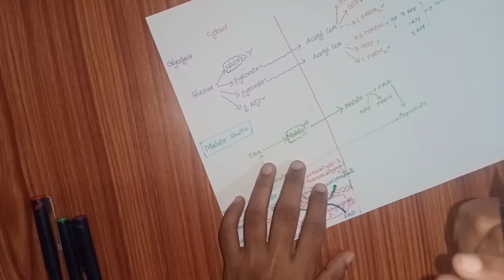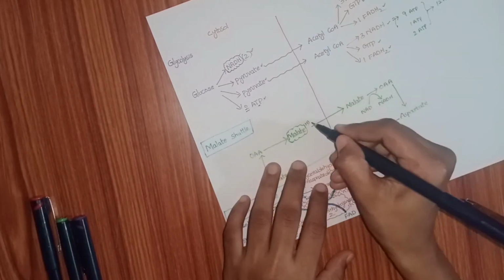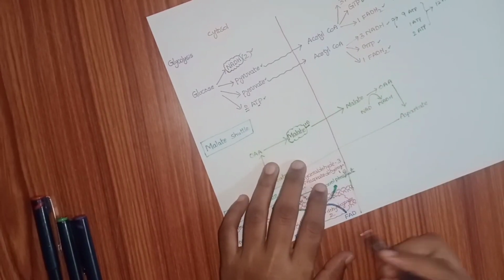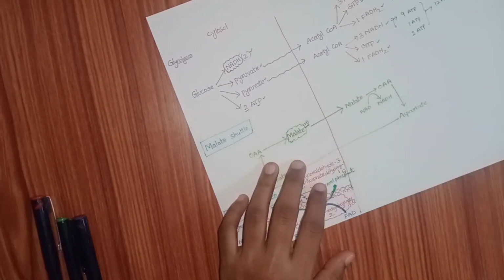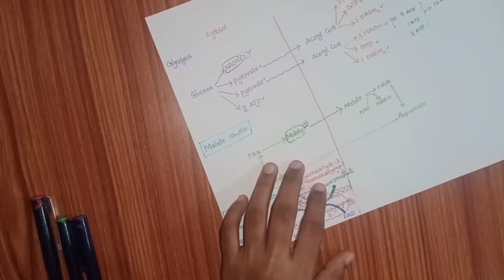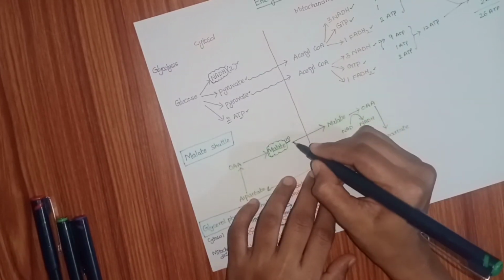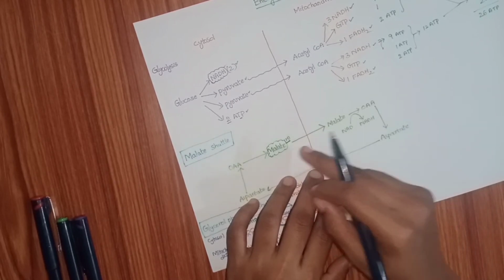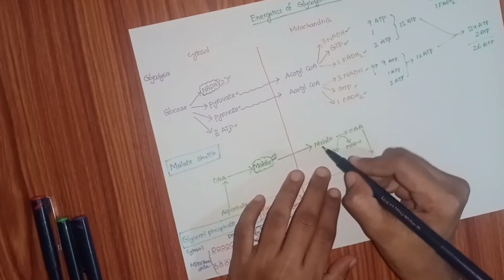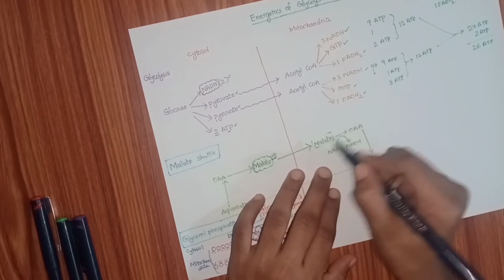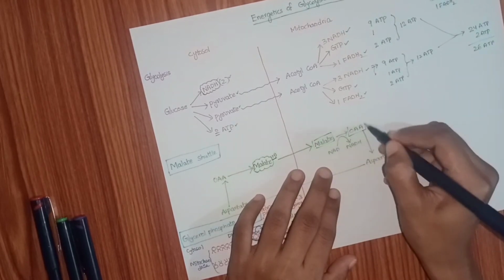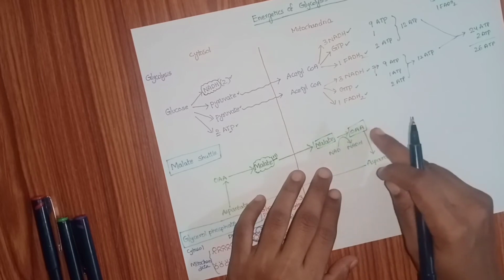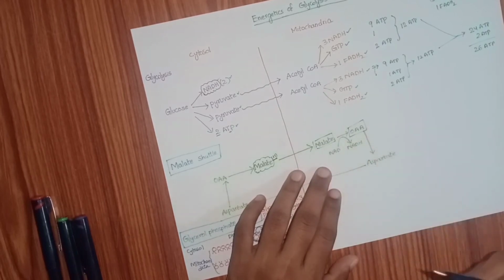Remember this, I will tell one mnemonic here: malate will carry hydrogen. Remember that one. This malate enters into the mitochondria. The malate is permeable, so it enters the mitochondria. Malate is converted to oxaloacetate.